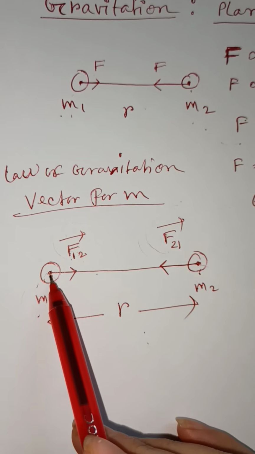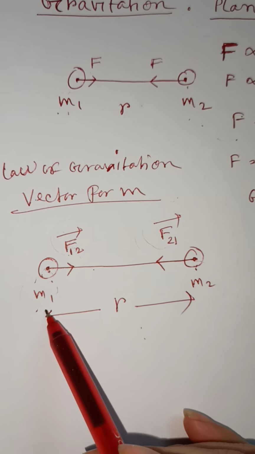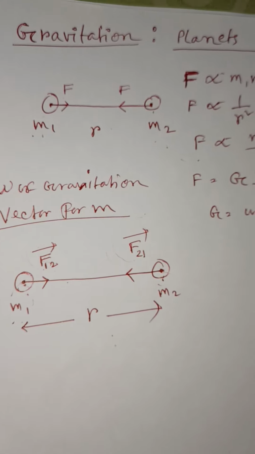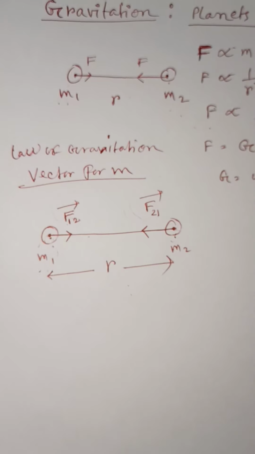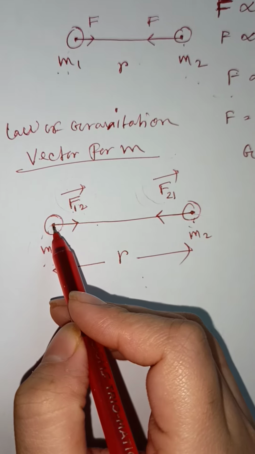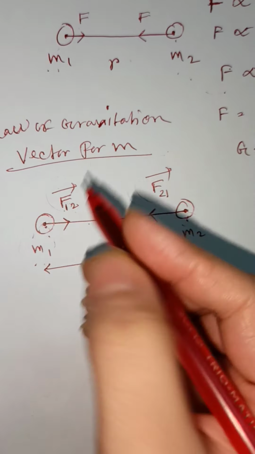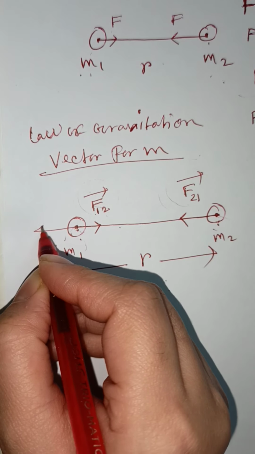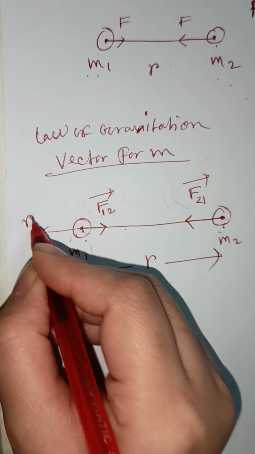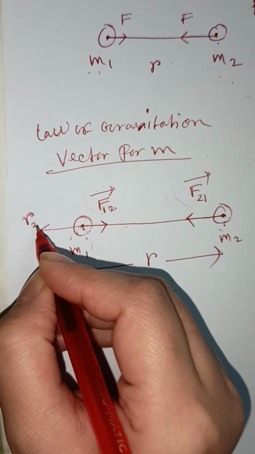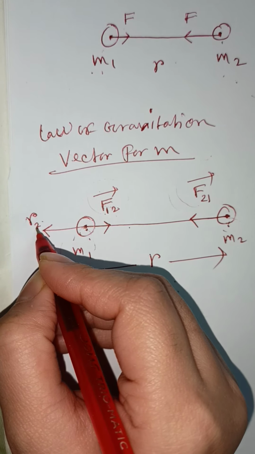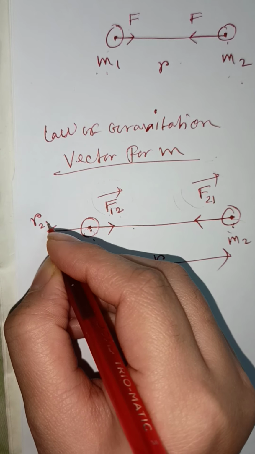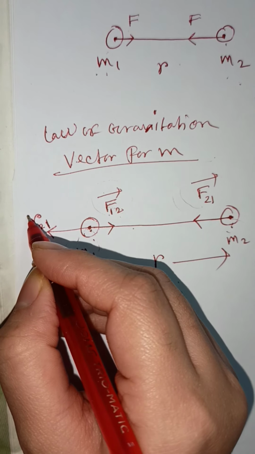So the position vector of m1 mass with respect to m2 mass is along this direction, and it is represented from the reference point, that means this second point, to the first point.